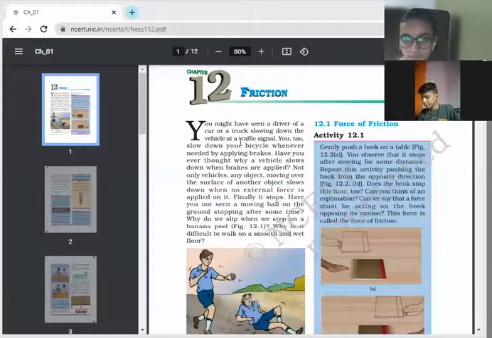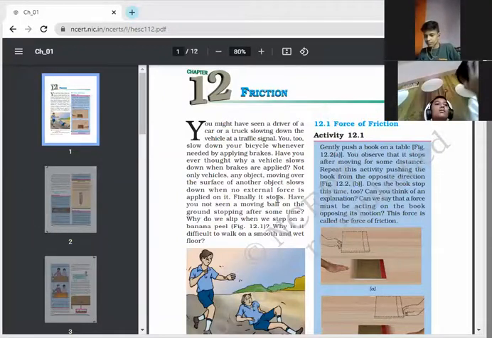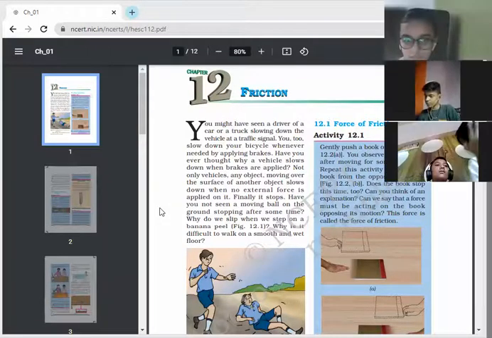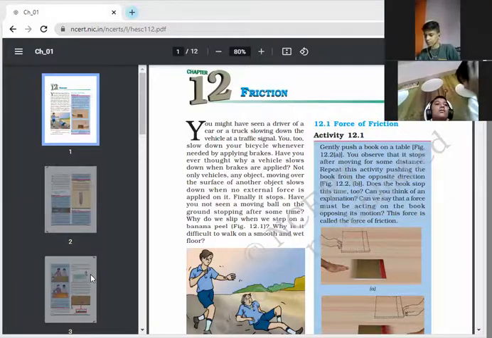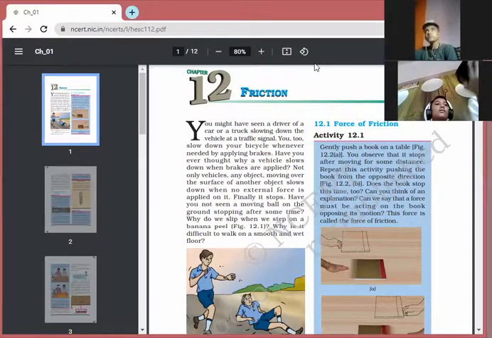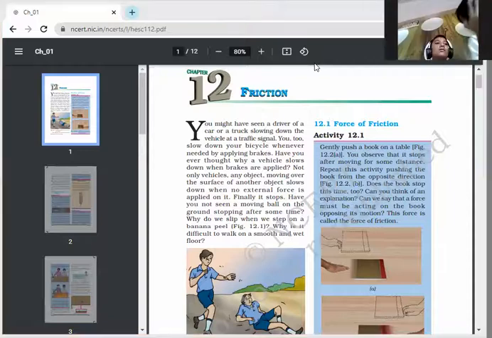The definition of friction we have already discussed: it is a contact force which always acts in the opposite direction. So this is friction. The force of friction always acts in the opposite direction, that I had told you. Here it has been explained with the help of an activity, how it acts in the opposite direction.